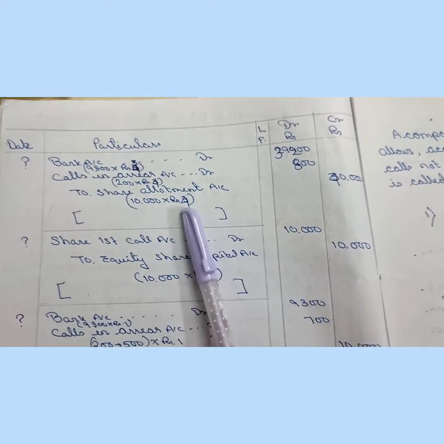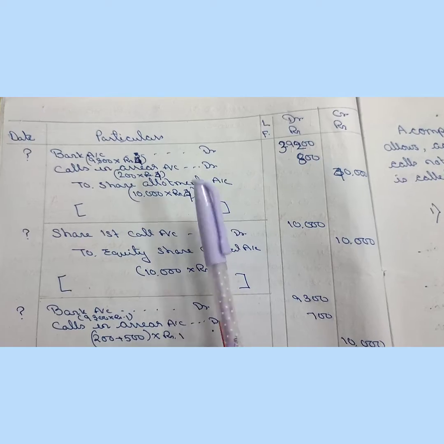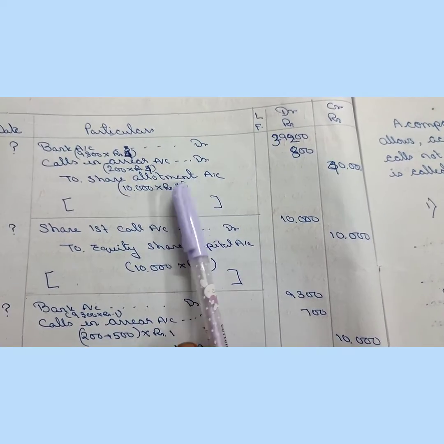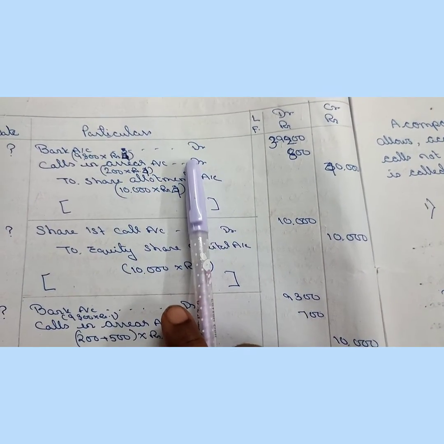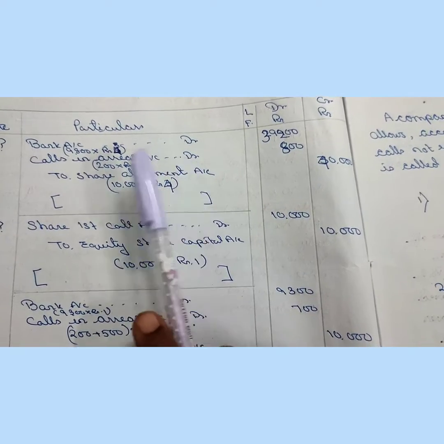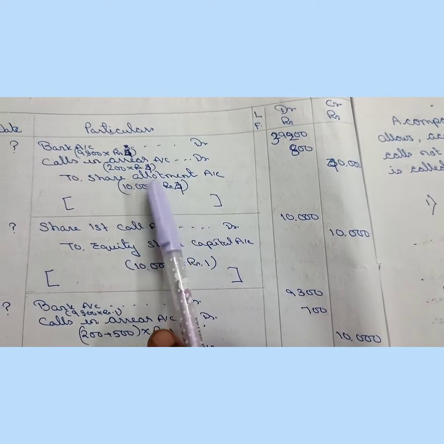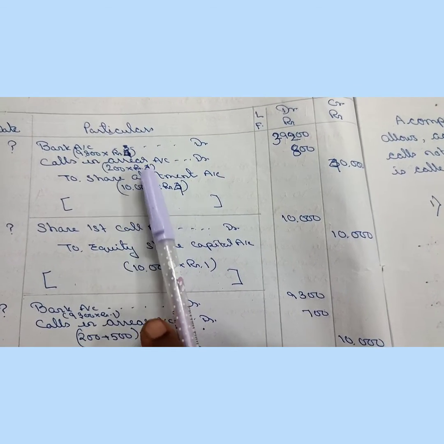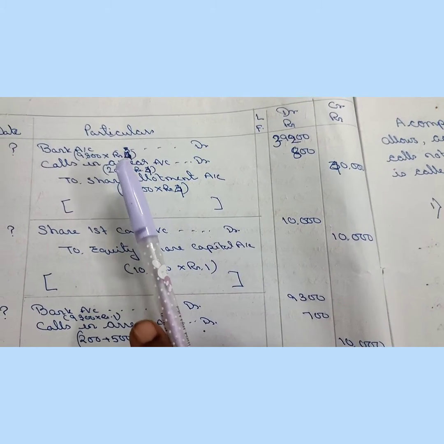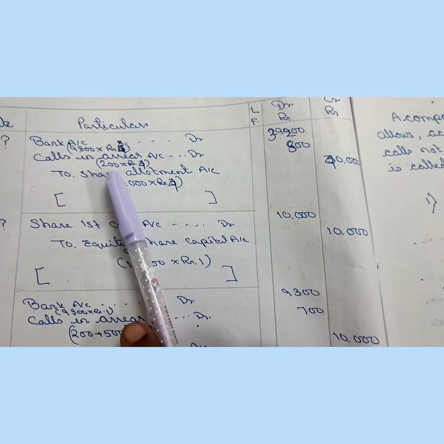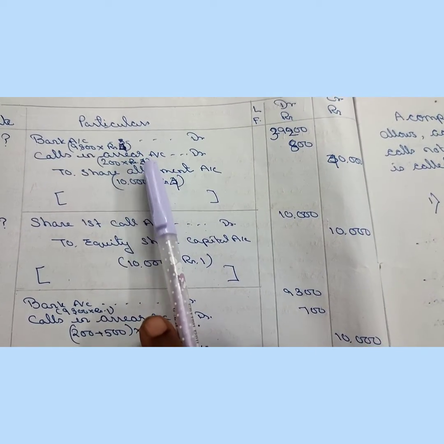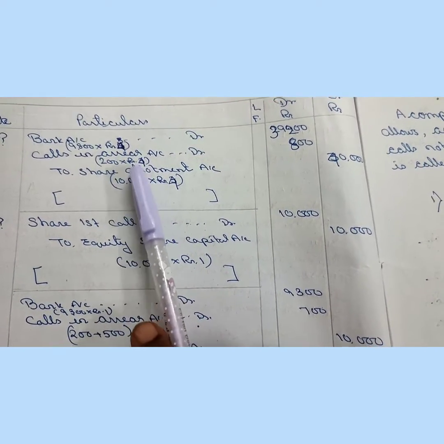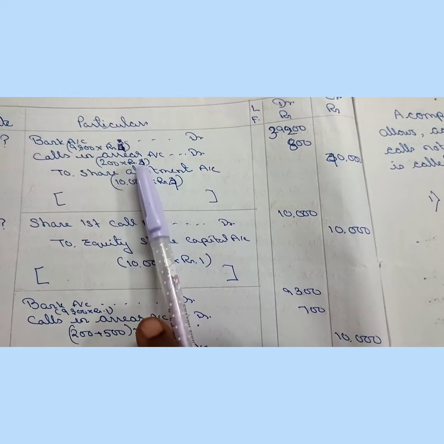Receive entry for the allotment. There is a calls in arrear of 200 shares. So bank account debit, calls in arrear account debit, because calls in arrear is a loss, to share allotment account. Now one shareholder, Ranu, failed to pay the allotment money for her 200 shares. So 200 into 4, she has not paid ₹4 for her 200 shares.